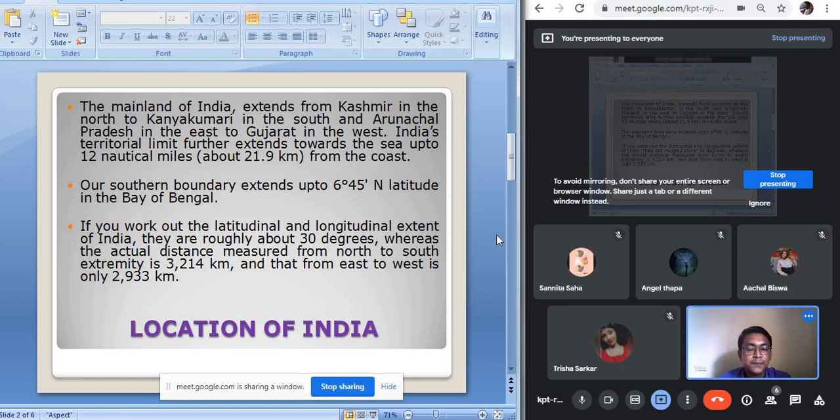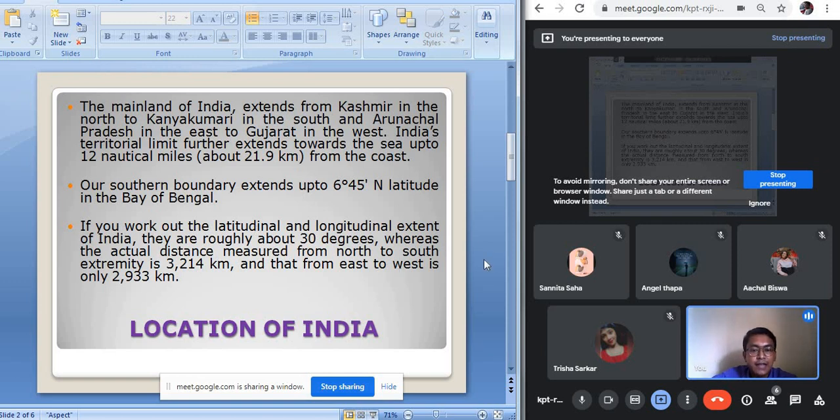That is for the mainland. But we also have islands in the oceans, like the Andaman and Nicobar Islands in the Bay of Bengal, and the Lakshadweep Islands in the Arabian Sea. So if we take into consideration the island groups of our country, then the latitudinal extension will be, instead of 8 degree, 6 degree 45 minute north till 37 degree north latitude.